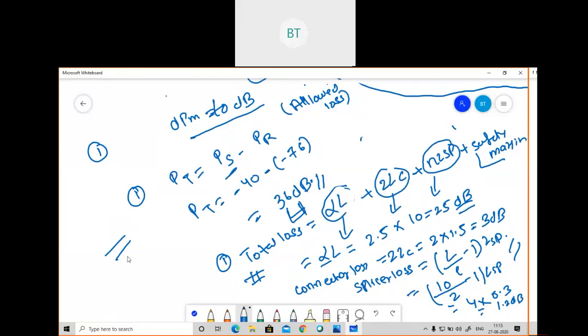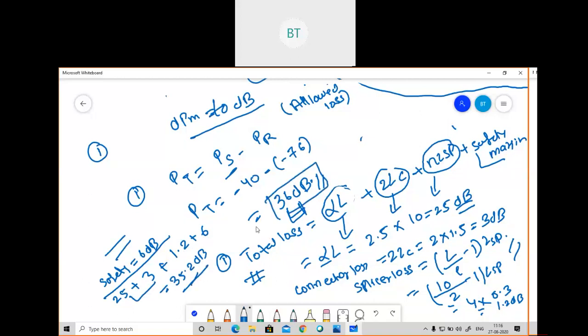And now the safety margin is already given in the problem. The safety margin given is 6 dB. So now we need to add all those values. First one is 25, plus second one is 3, third one is 1.2, and fourth one is 6. When you add them, 28, 34, and that is 35.2 dB. So the first loss which we calculated is 36 dB, and the second loss is 35.2 dB. You can easily see this is less than this.